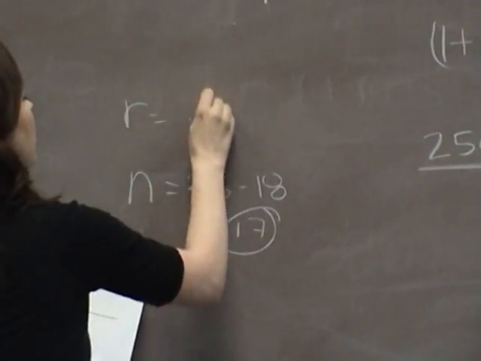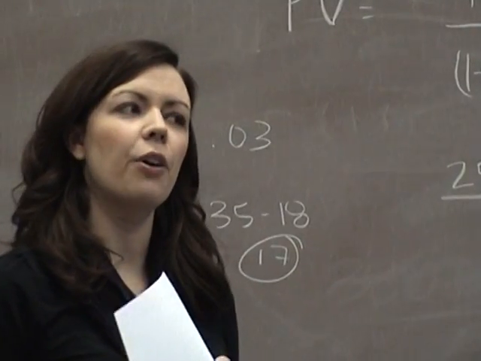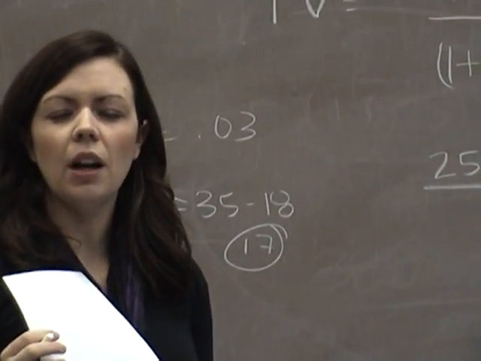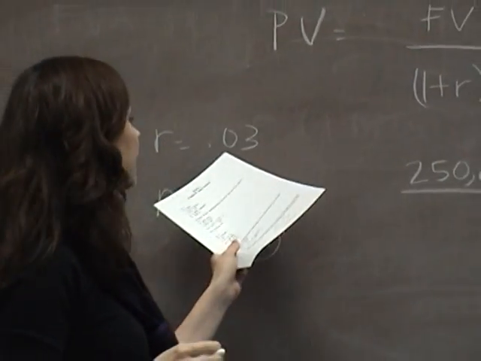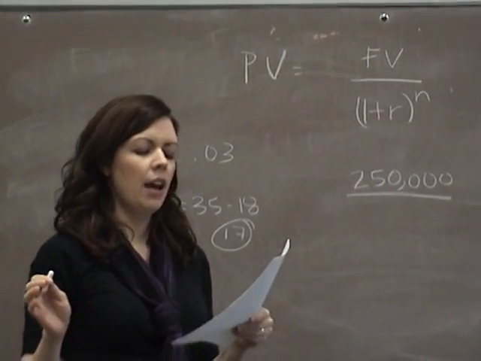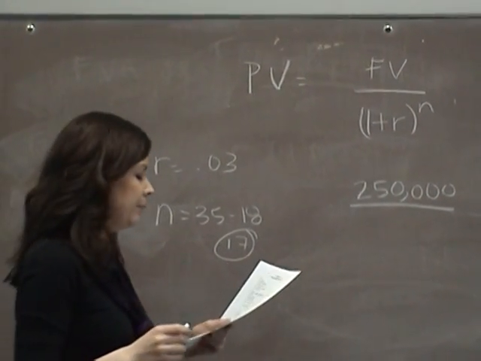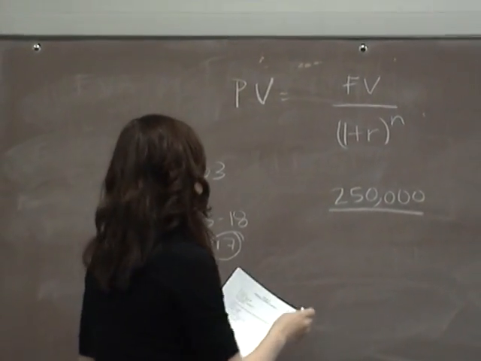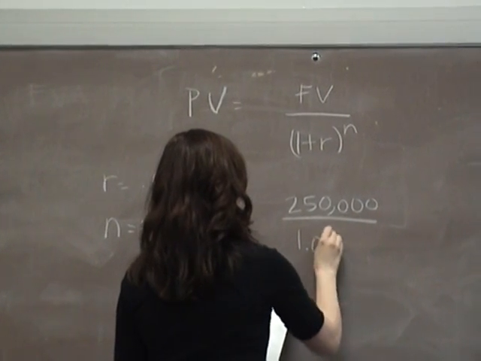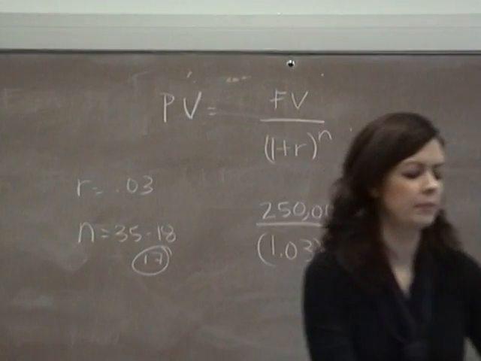And the R, we're just doing an inflation rate of 3%. Now remember, I talked about how if the opportunity cost is higher, this percentage would be higher. But in this case, we're just going to count on inflation. So we're just going to do annual compounding. So we just go ahead and put this in, 1.03 raised to the 17.